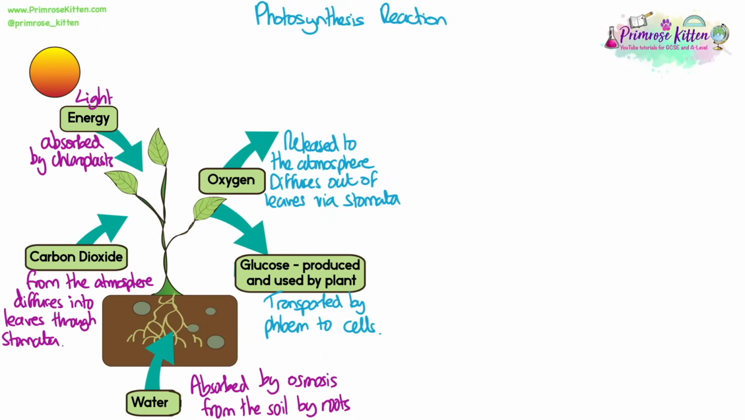Plants carry out photosynthesis using light energy absorbed by chloroplasts in the plant cells, carbon dioxide that they take in from the atmosphere as it diffuses through the stomata into leaves, and water that is absorbed by osmosis from the soil by root hair cells. This goes through the process of photosynthesis to produce oxygen, which is released into the atmosphere as it diffuses out of the leaves via the stomata, and glucose, which is then transported by the phloem to all cells to be used by the plant.